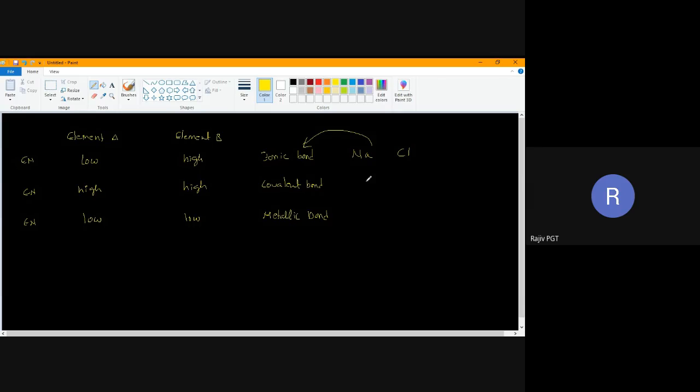When you take one chlorine and another chlorine, the electronegativity difference is 0, because they are similar atoms, so the bond formed is covalent. If I write sodium and sodium, both have low electronegativity, so the bond between them is metallic bond. Clear? Any doubts?